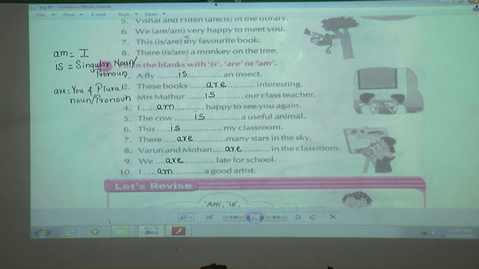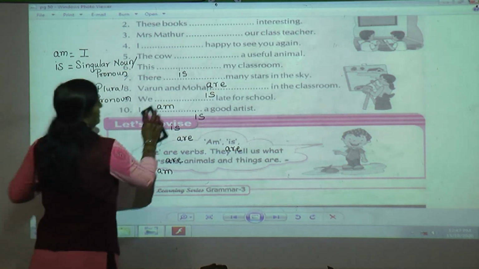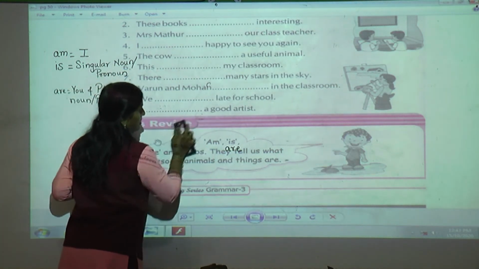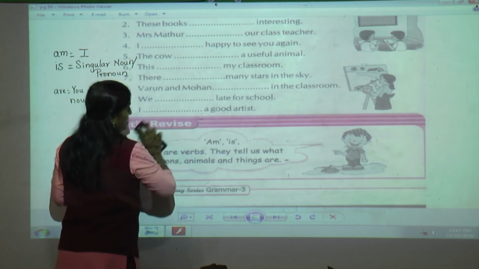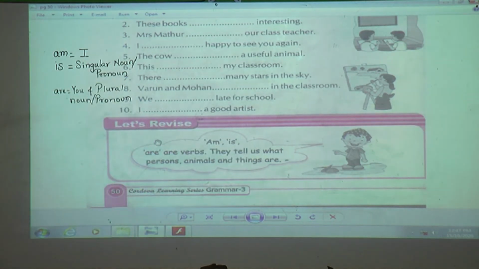Done, students? And in this way we have completed our today's lesson. So do you want me to revise what we have learned? Yes, we have learned about am, is and are. It tells us these are the verbs, yes or no? And they tell us what a person, animal and things are.